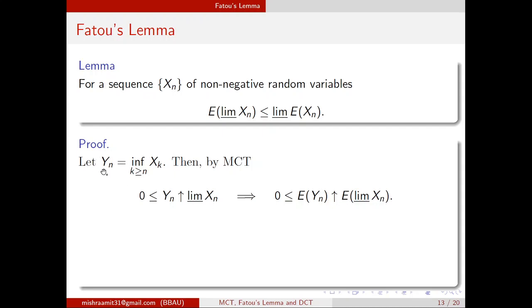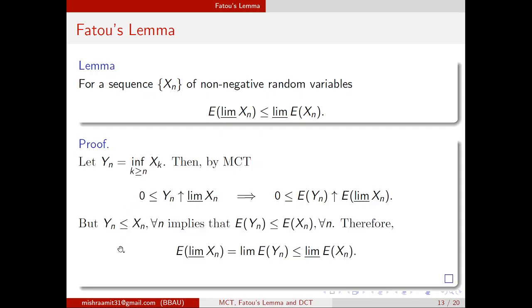But focus on yn. Yn is the infimum of all these, meaning xn, xn plus 1, xn plus 2, and so on. So if yn is the infimum of these, yn will be smaller than every one of them. That means I can write down that yn is smaller than xn, one of the elements, for every n. So since yn is smaller than xn, the expectation of yn is also smaller than the expectation of xn.